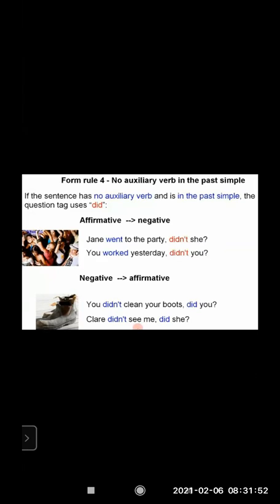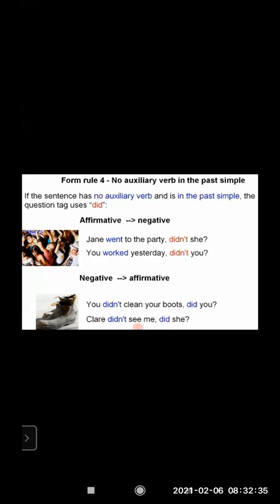You worked yesterday. We are talking about yesterday, the day which has gone. So when there is a past simple, we should use did. And the sentence is obviously affirmative, so the question tag is negative. Didn't you? Jane went to the party, comma, didn't she? The rule has been followed. A pronoun has been used. The question tag has been made negative and it is in past simple, so did is used. And lastly, the question mark has been put. So it's a very correct sentence. You worked yesterday, comma, didn't you?